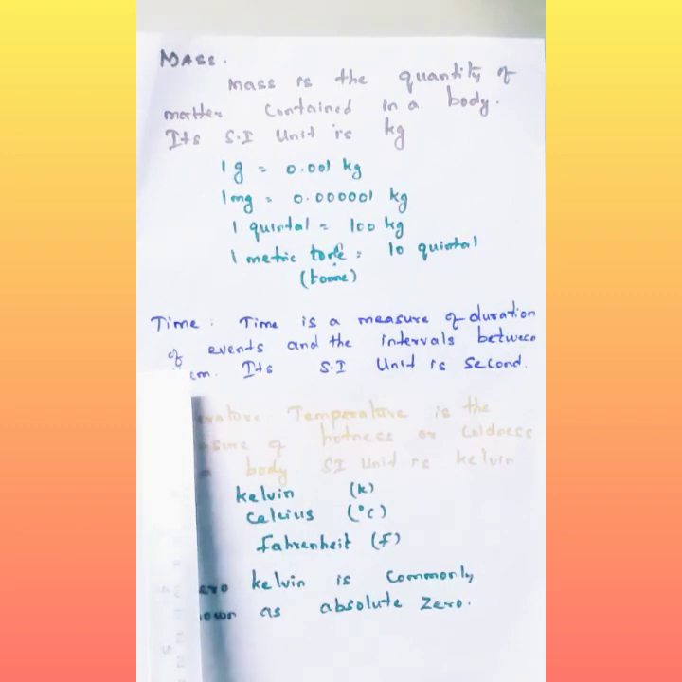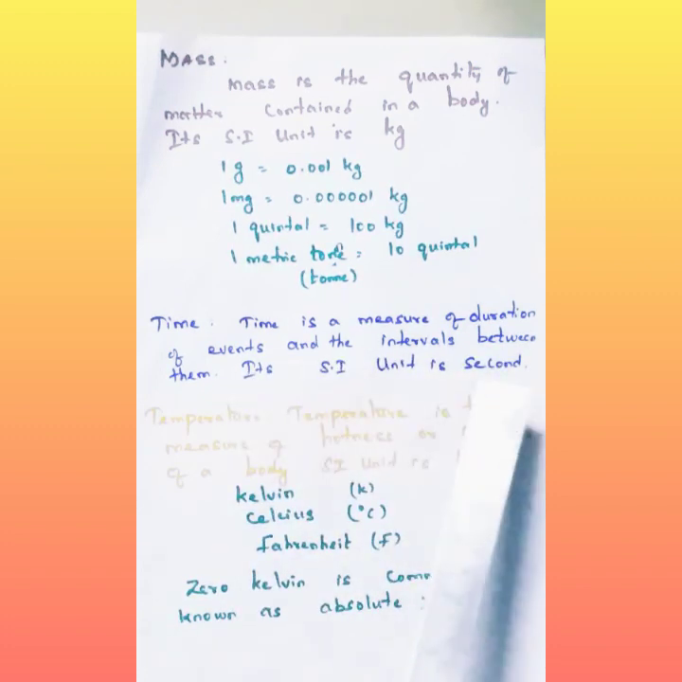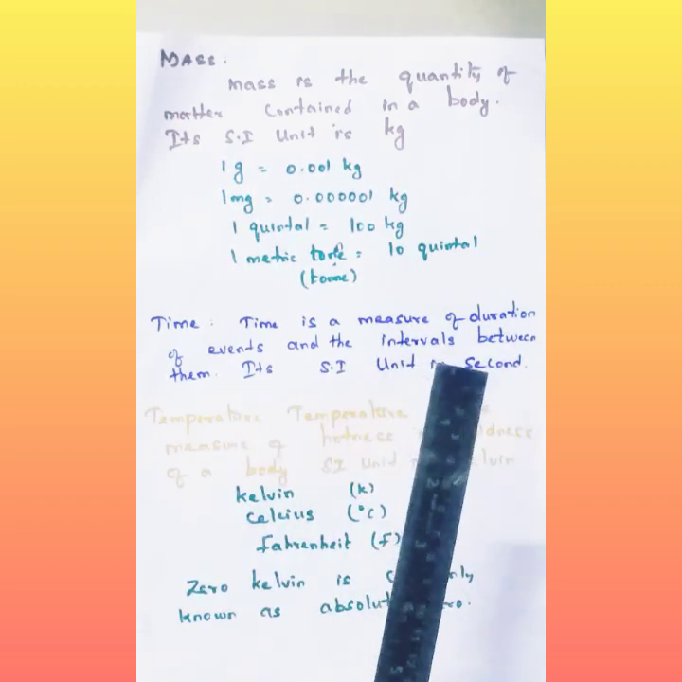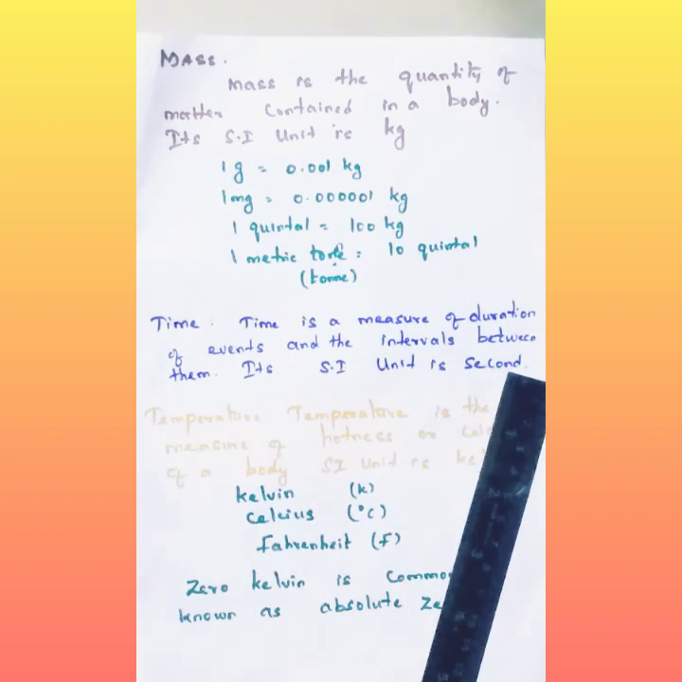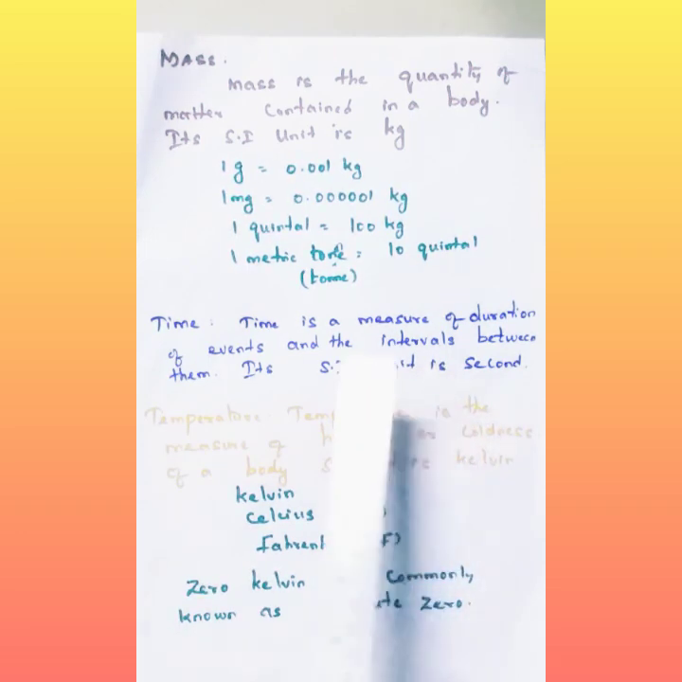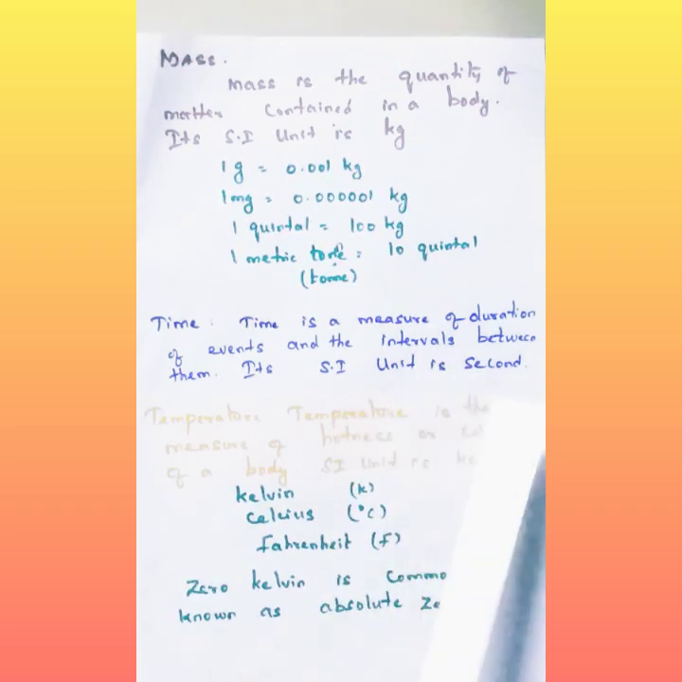Now the third fundamental quantity is time. Time is precious. It is a measure of the duration of events and the intervals between them. Suppose at what time the bell will ring, or what is the interval between two periods. If an athlete is running in a ground, how much time he or she takes to reach that point. Its SI unit is second. Mostly hours and minutes are used, but its SI unit is second.